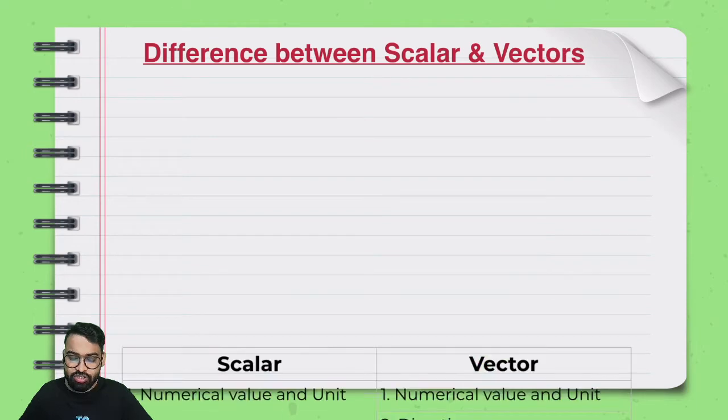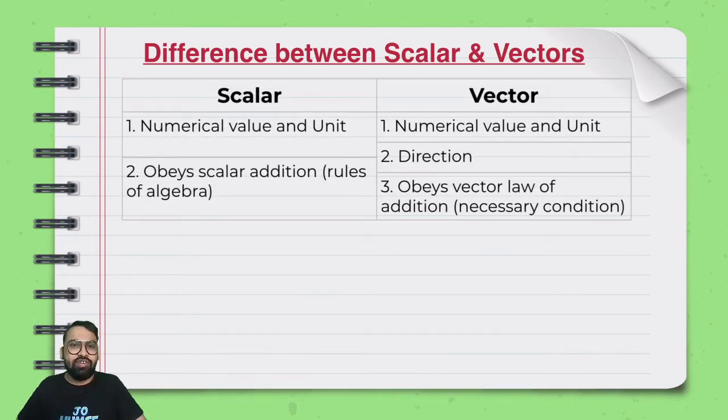They require something extra. So let me tell you what scalar and vector are and what is the major point of differentiation. First thing that we say is that if you talk about any scalar quantity, you have a numerical value and you have a unit, right? You just saw mass, you just saw temperature, you just saw distance, right? But if you talk about a vector, these things are required: numerical value and unit, magnitude and unit, but you also require a second thing called direction.